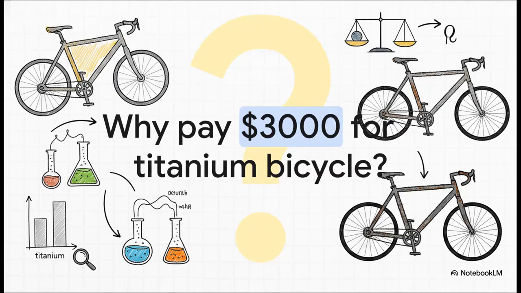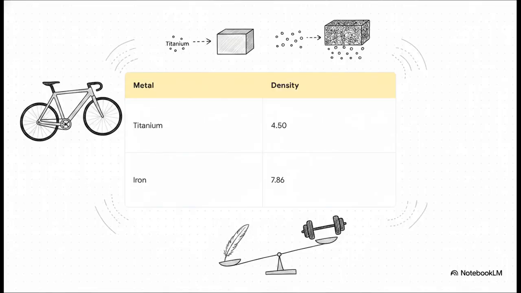Okay, let's test out our newly acquired scientific language with a highly tangible, real-world application. Think about this. Why would someone willingly pay more than $3,000 for a bicycle made of titanium rather than just getting one made of steel? Well, the answer lies in a specific physical property that we can now easily calculate and compare. It all comes down to density. When we compare the two metals, titanium has a density of 4.50 grams per cubic centimeter. Iron, on the other hand, which is what makes up steel, has a density of 7.86.